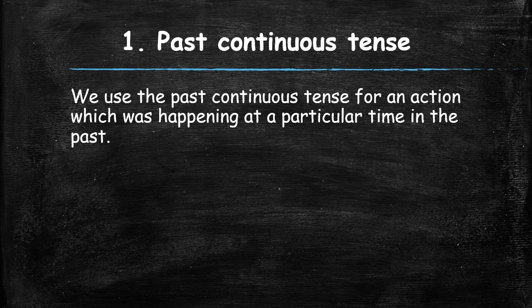Now, this is in context with the past, but either it has happened at a point of time in the past, or it was repeated frequently in the past, or it was a gradual development in the past.